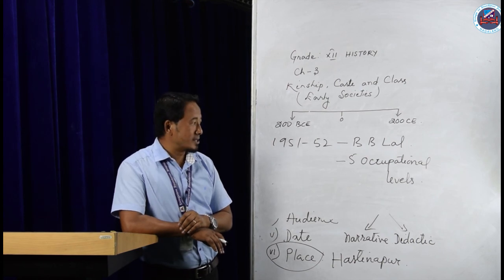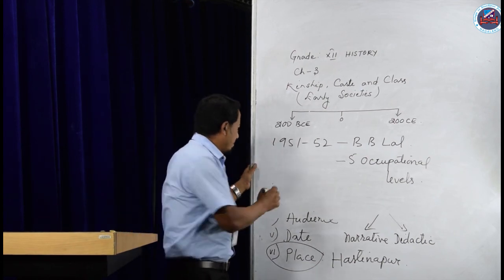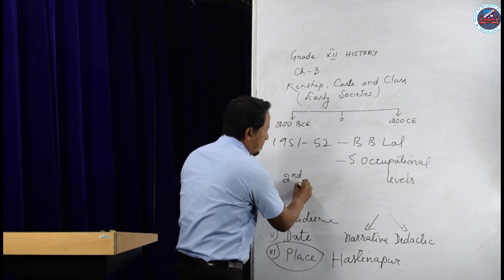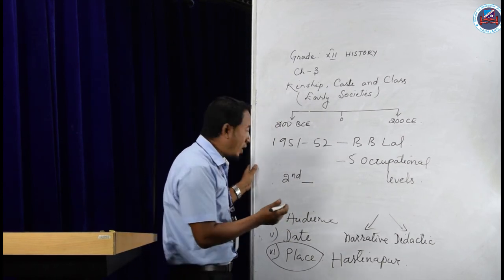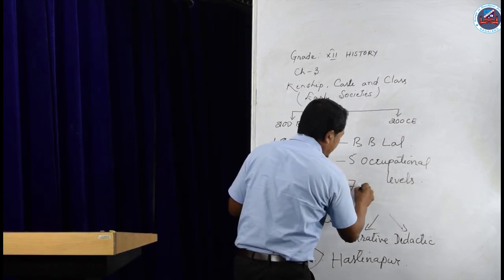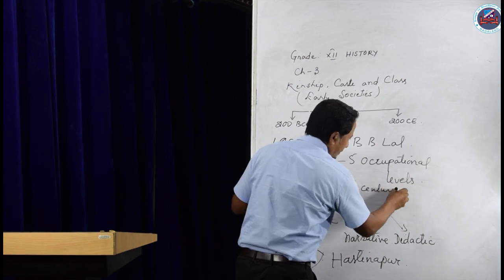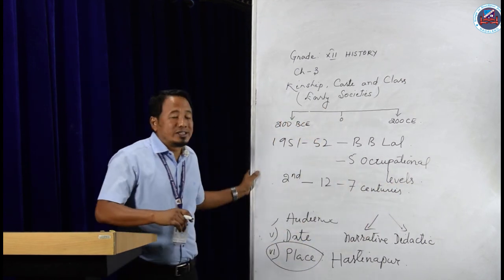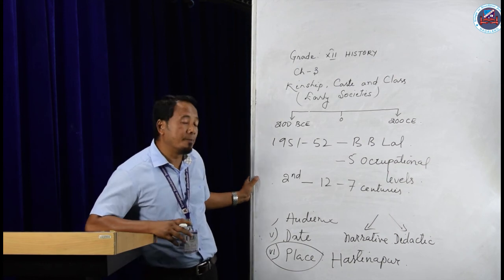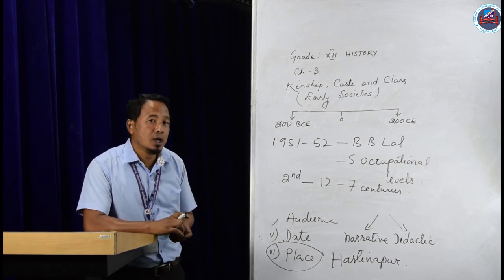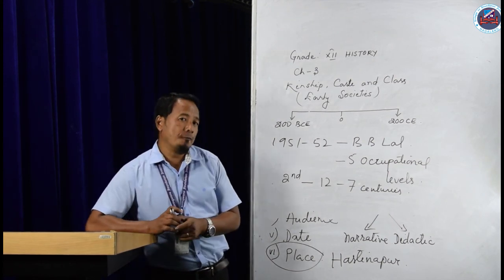In the second occupational level, which runs from the 12th century to the 7th century, the archaeologists discovered some remains of houses built of mud.